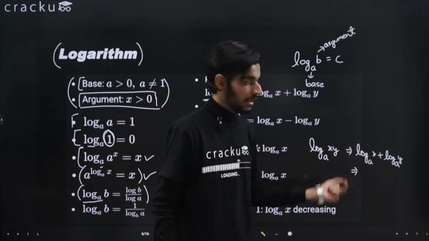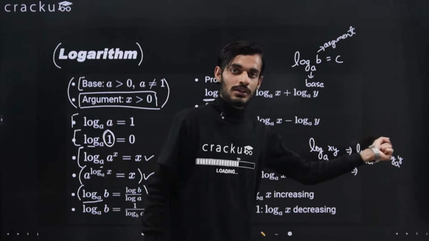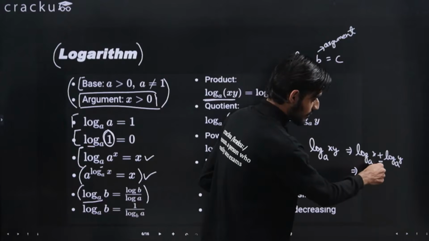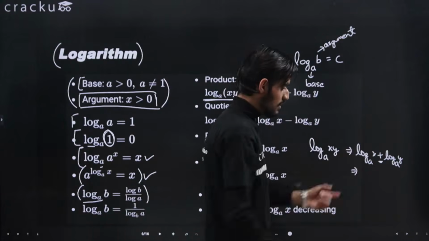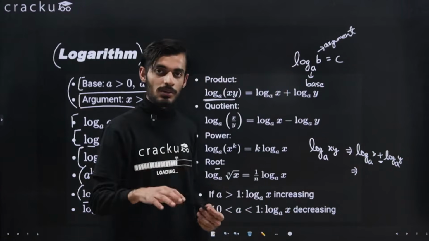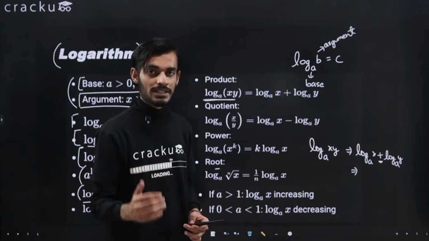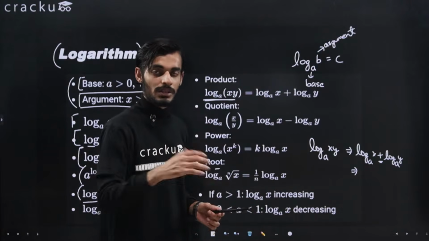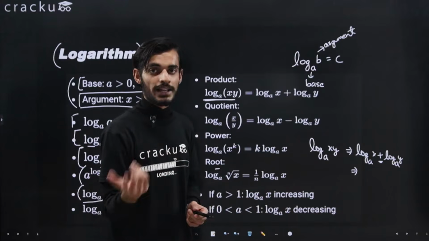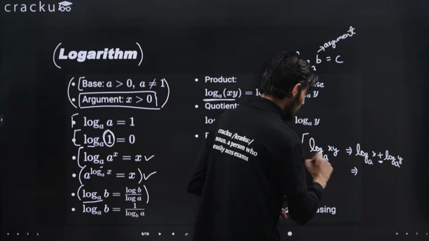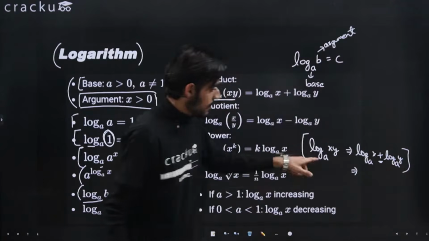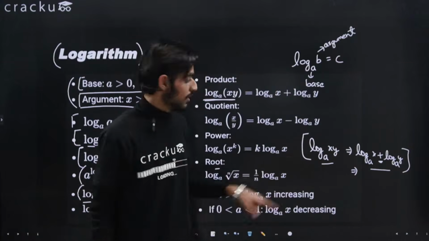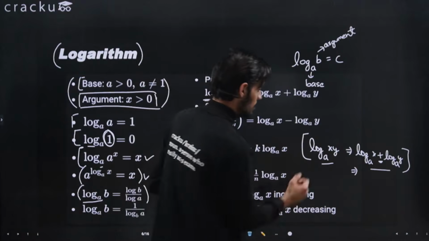you can apply the product rule, that is log with the base a of x into y. If there is a plus sign between the two terms, you can write it as log in the base a, and the argument will be x into y. So the vice versa is also true. You can write this term as these two terms and this also in this particular order. I hope this should be clear. This is the product rule.